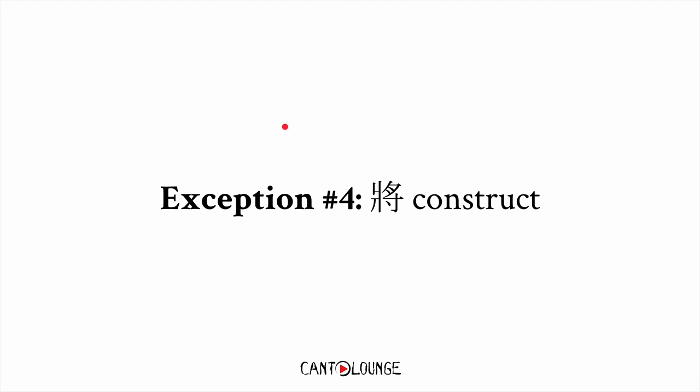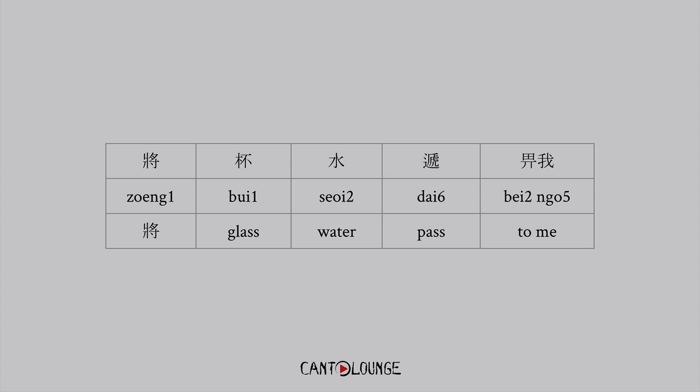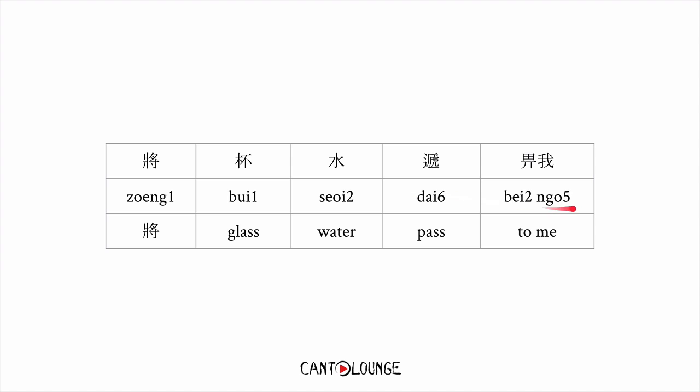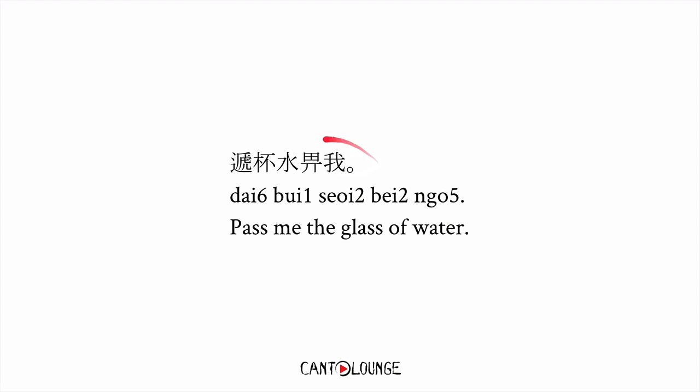Exception number 4, and that's when we talk about exceptions as part of different constructs. The 將 construct, for example, is completely messed up if you use the SVO word order to think about this. But if you think about this as a part of the construct, it makes sense. So 將杯水 object, 第 verb, 俾我 subject. So we've got OVS, right? But that's not how we think about it. We think about it simply as a part of this construct. So 將 a glass of water, pass to me. To normalize, you can simply say 第杯水俾我, right? Pass me the glass of water.